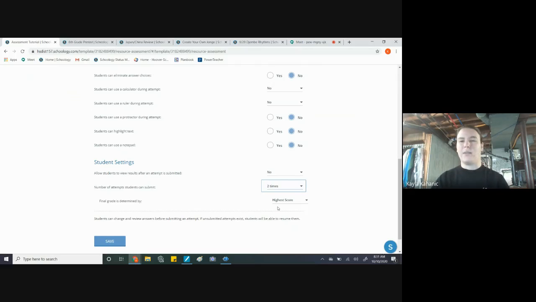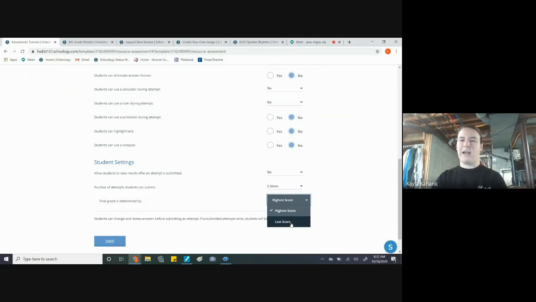It will automatically update for the students to be able to do. And then it will say when students go to take it, you're about to attempt your second attempt out of 2 or something like that. If you want the highest score to be taken, then click that. If they take it 2 times, whichever is highest, Schoology will calculate into the gradebook for you.